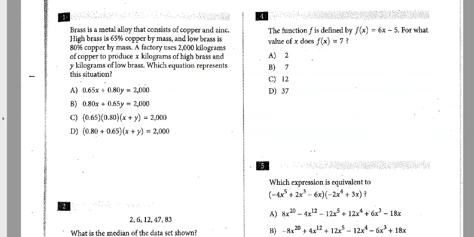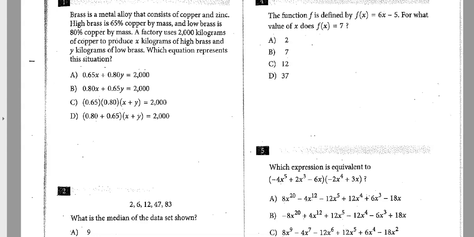Number 4, so we have function notation. And this one's a little bit tricky. I have a lot of students miss this one, just a misinterpretation. We have this machine that says, when you drop x's into it, answers come out.